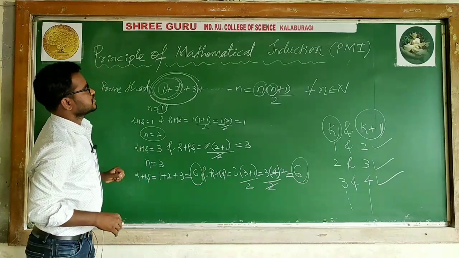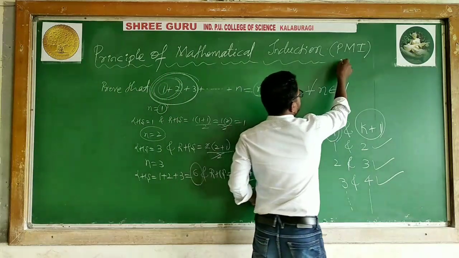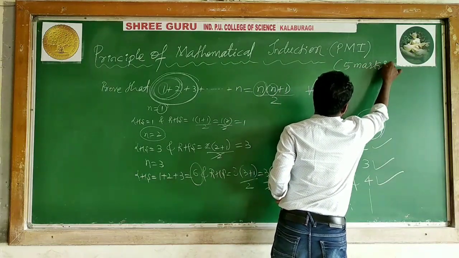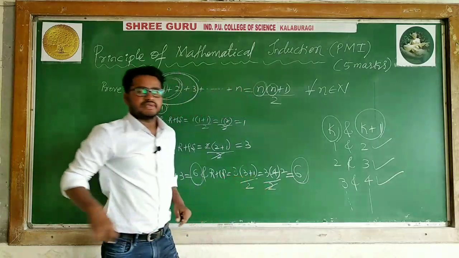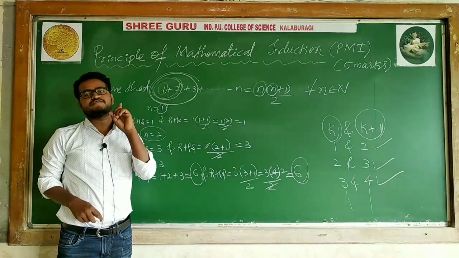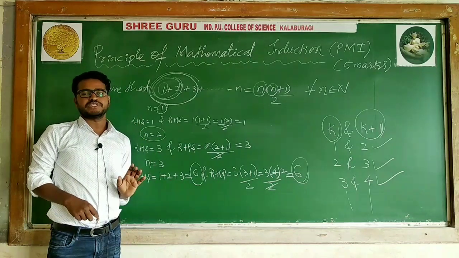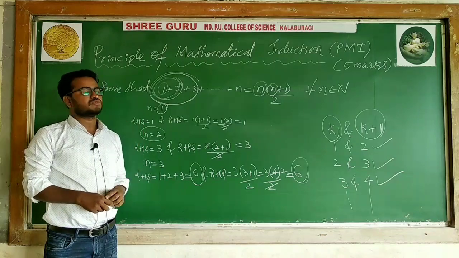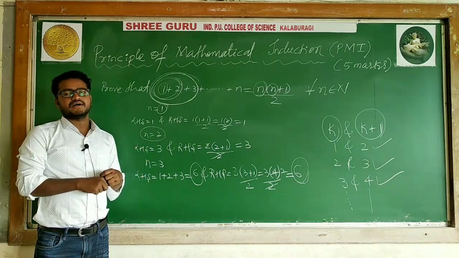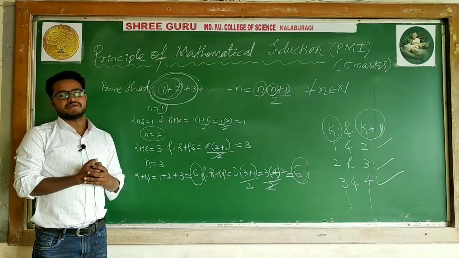This chapter carries 5 marks. In the 5 marks, you will get only one question, that is a 5 marks question itself. In this chapter, I will solve nearly 15 to 20 problems. In the annual exam, you will get one 5 marks question. In upcoming tests, you will get 3 to 4 questions, each carrying 5 marks.